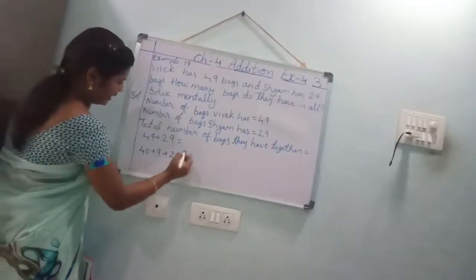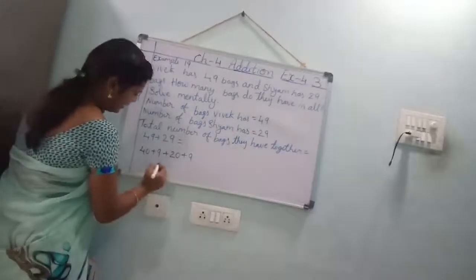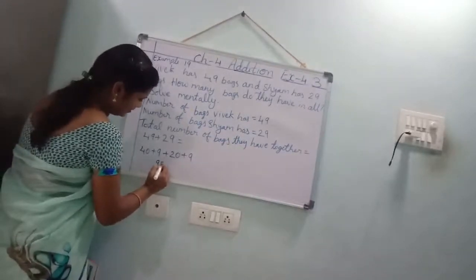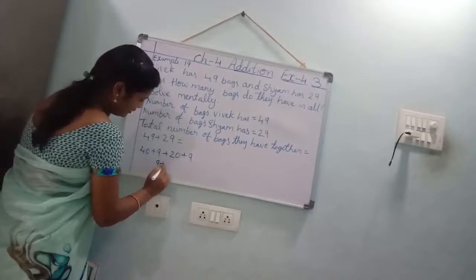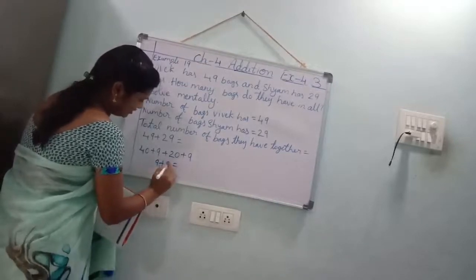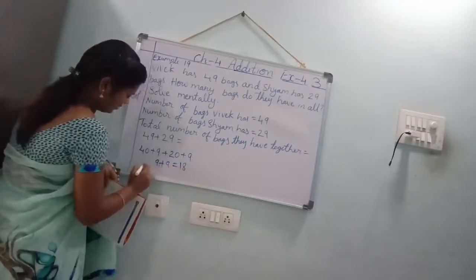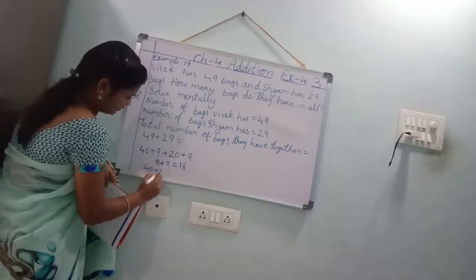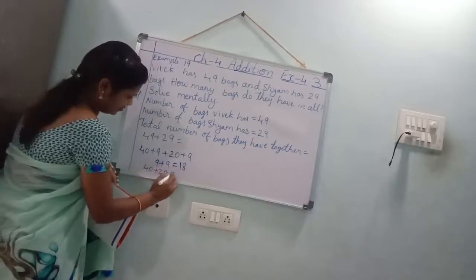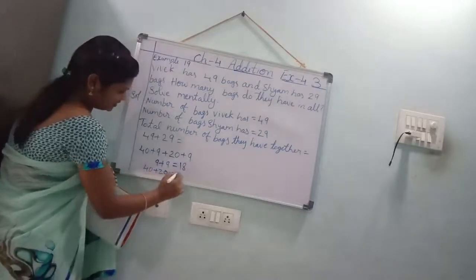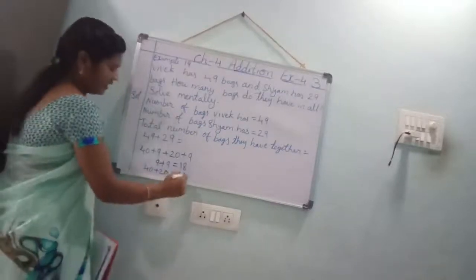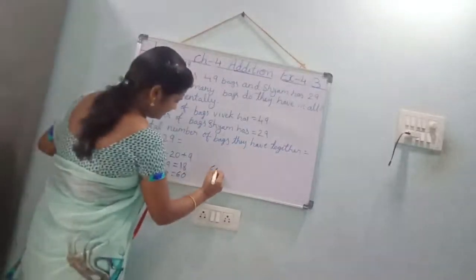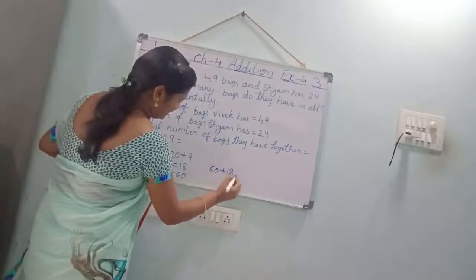Ones place you should add. 9 plus 9. How much? 18. 40 plus 20. How much? 60. Again what you have to do? 60 plus 18.